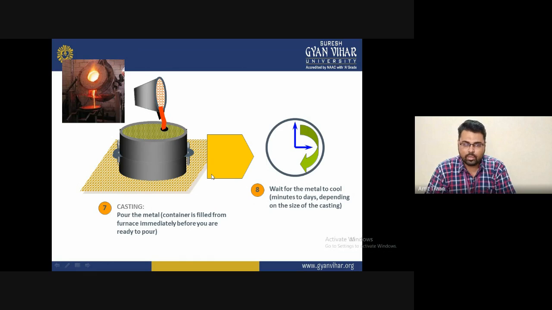So keep in mind that if the number of castings is larger, we take more time, and we also take time for preparing and maintaining the particular operation. So we wait for the metal to cool, and it depends upon the size of the casting.